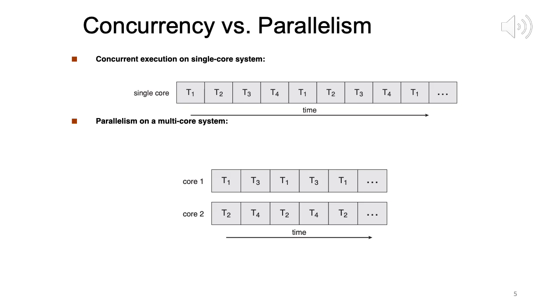So even with a single CPU, even with a single core, we are providing the illusion that all these four processes are executing at the same time.